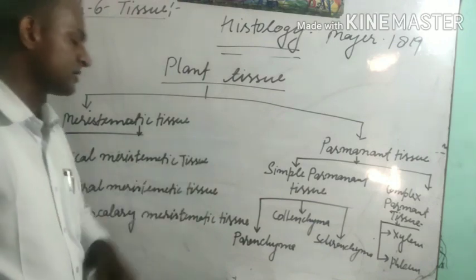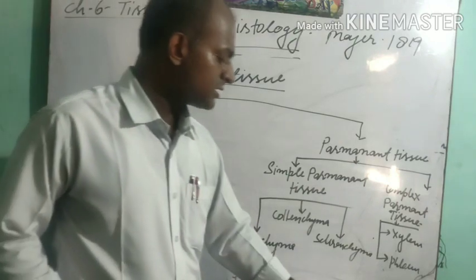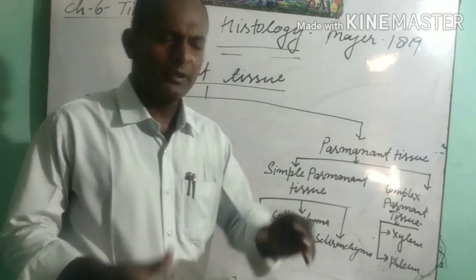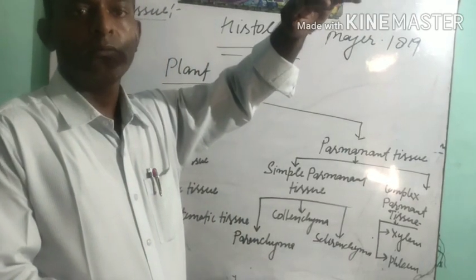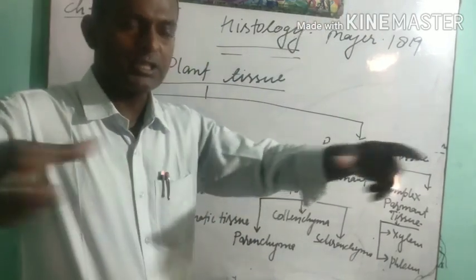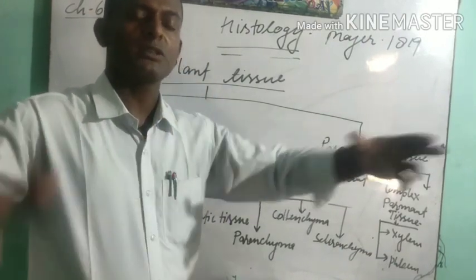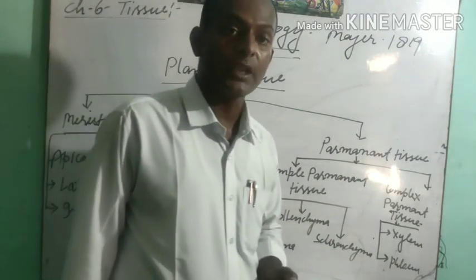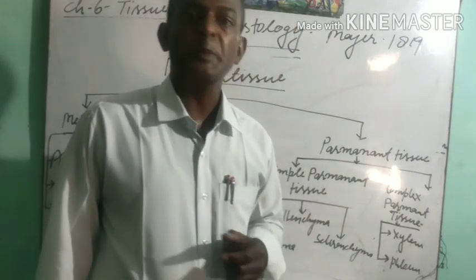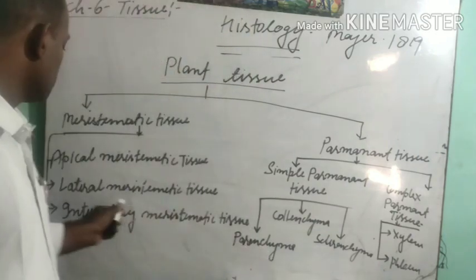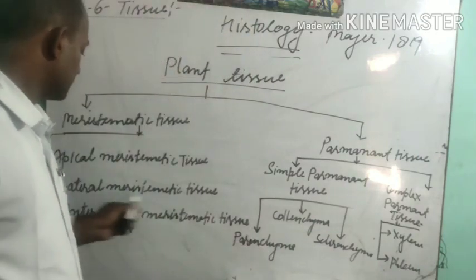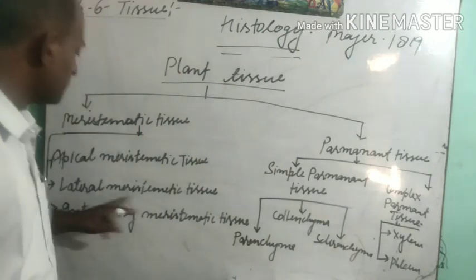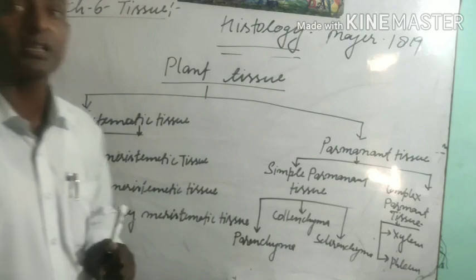That is lateral meristematic tissue. Students, you have seen that when plants start to grow, the girth region of the plant also starts to increase. This increase of the girth region is due to the presence of this meristematic tissue, the lateral meristematic tissue. What am I saying? This lateral meristematic tissue helps to increase the girth region of the plant.